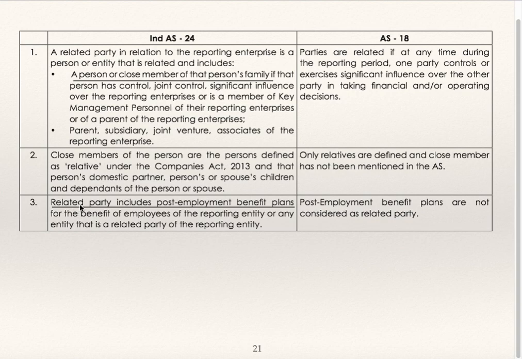As per IND AS 24, related party includes post-employment benefit plans for the benefit of employees of the reporting entity or any entity that is a related party of the reporting entity. Whereas in case of AS 18, post-employment benefit plans are not considered as related party.